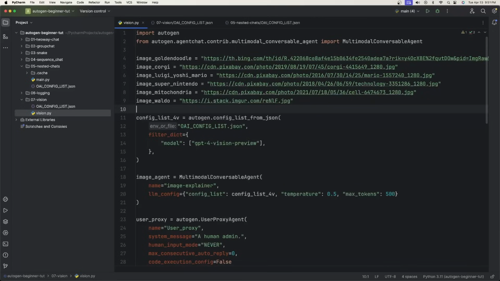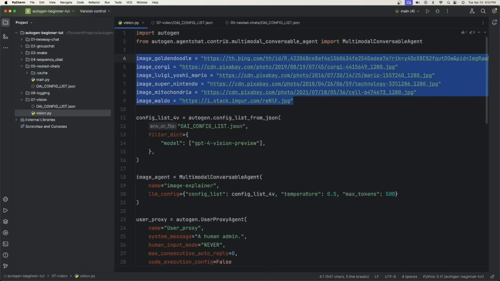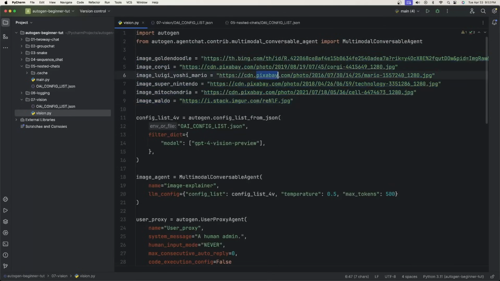Okay, and here is the code for the vision model. Again, you can just take this from my GitHub. We import Autogen, and then we import a new agent called MultimodalConversableAgent. And what I have here are six different images. Most of these I got from Pixabay, but I just found these on the internet, and I just copied their image URL. And then we can use these as variables in our messages.